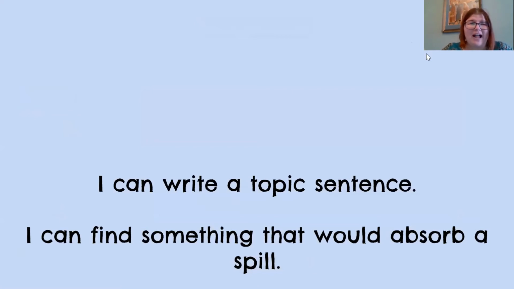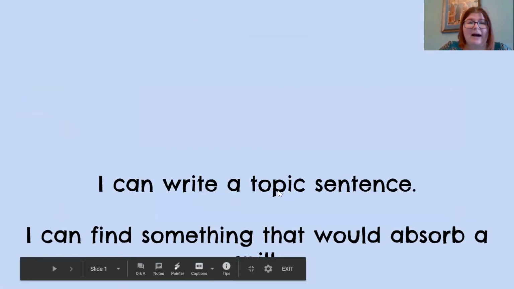Let's go ahead and read our I can statements. I can write a topic sentence. I can find something that would absorb a spill. I know you can't see that, but that word is spill.